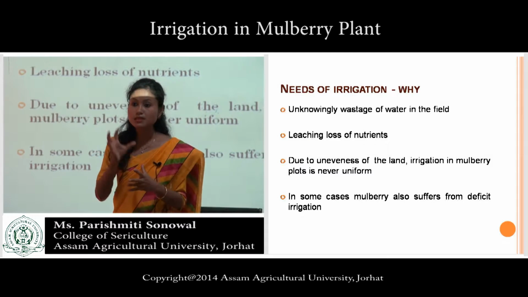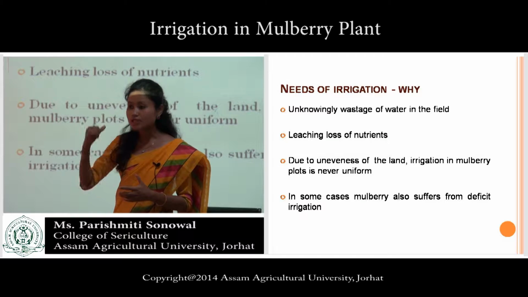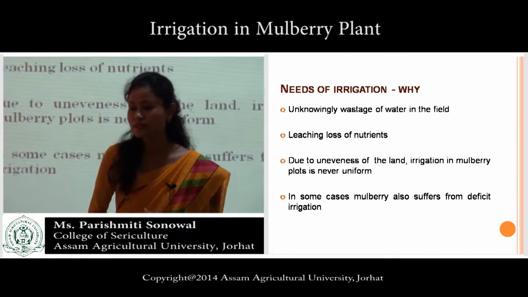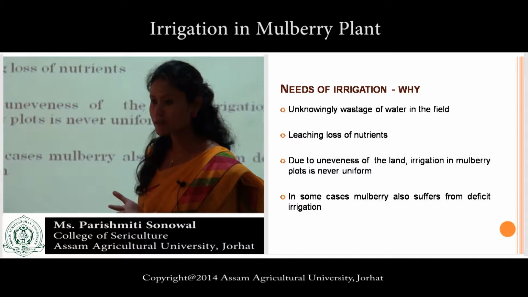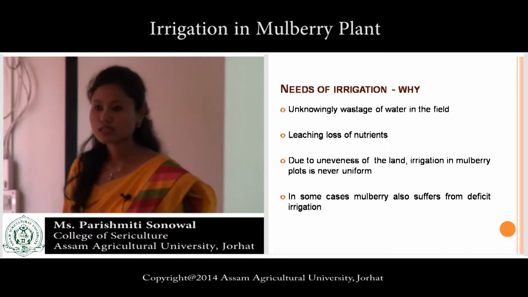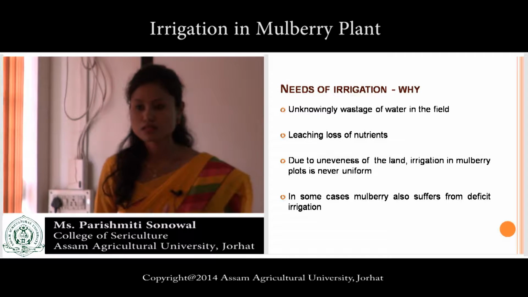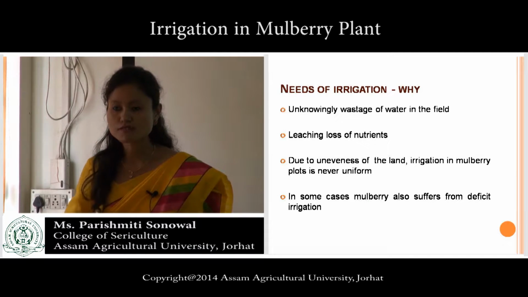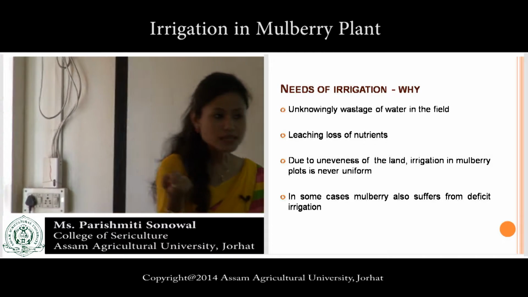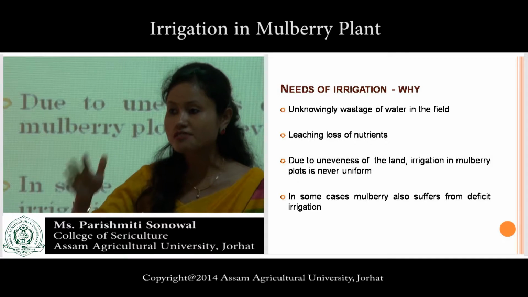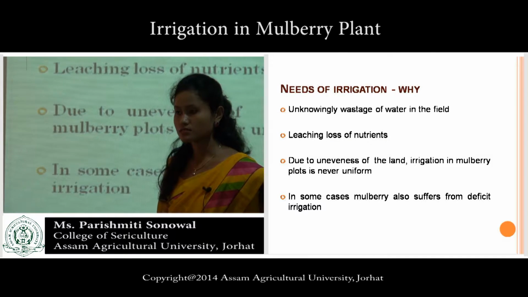If they pour excess amount of water, there will be leaching loss, deep percolation, downward movement of the water, and then what will happen? There will be leaching loss of the nutrients, and the plant will lose them through leaching.